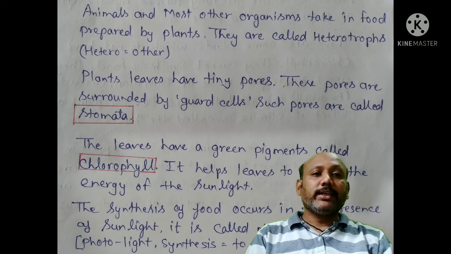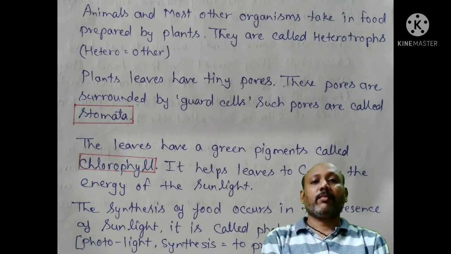Animals and most other organisms take in food prepared by the plants. They are called the heterotrophs. Hetero means other, which depend on other organisms for their food.